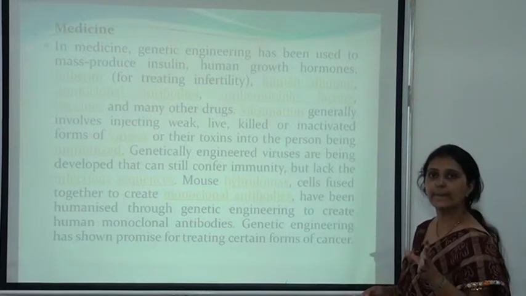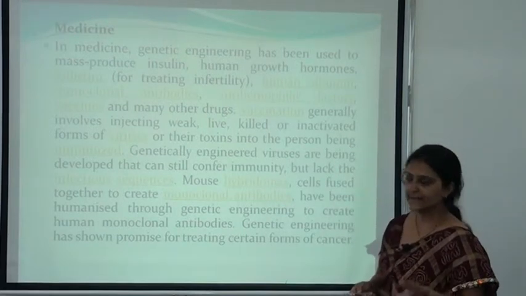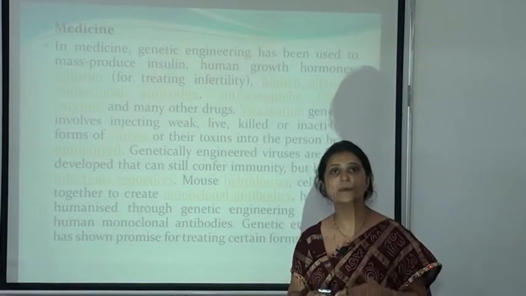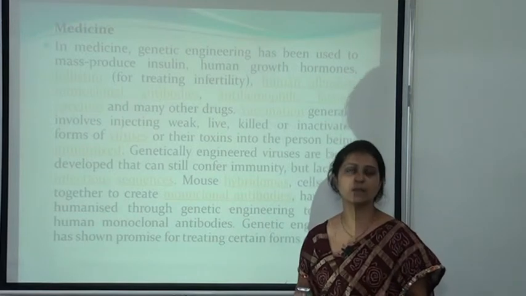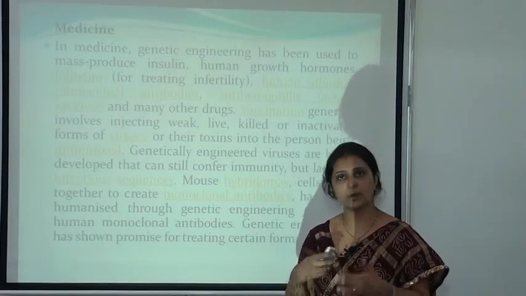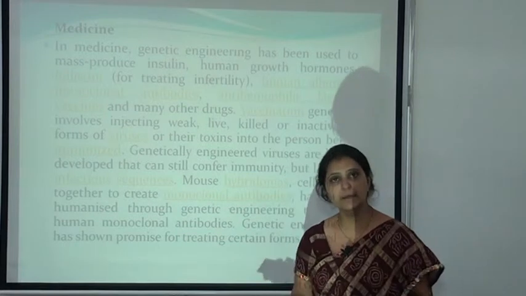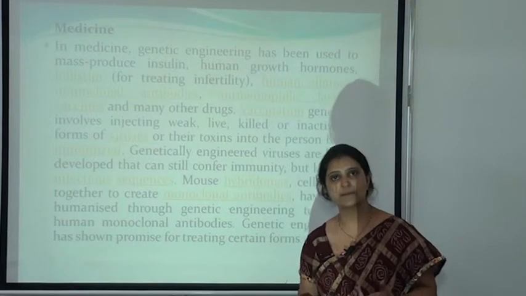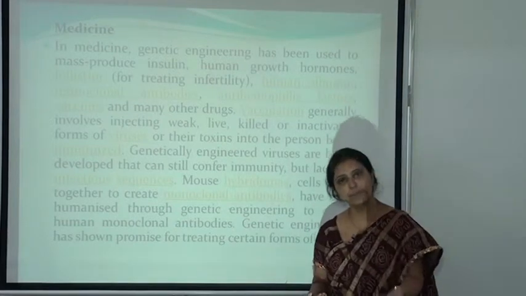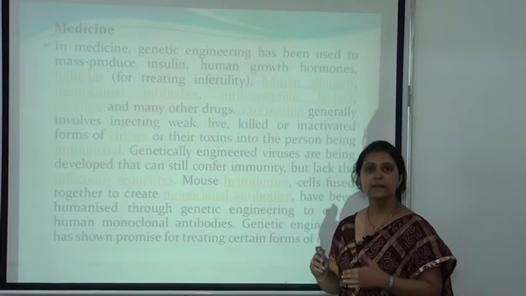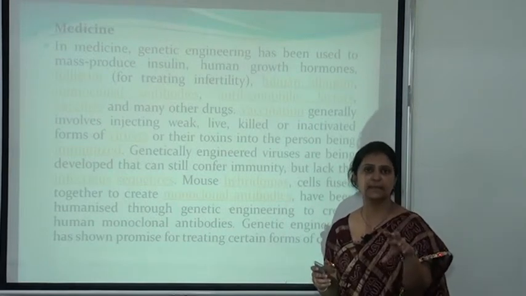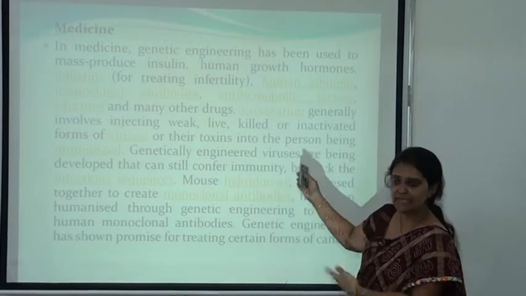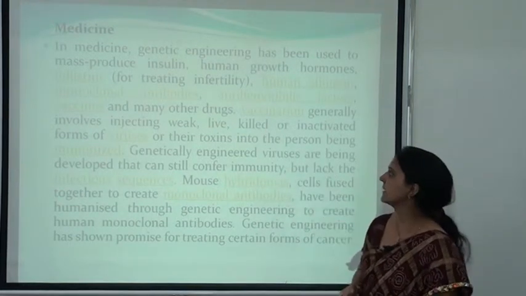Now some basic applications of DNA or genetic engineering. DNA is generally very useful for genetic engineering. By the process of genetic engineering and recombination, we can form a variety of crops, bacteria, and animals, and we can get good yield or good quality of the product. It may be bacteria, plants, or animals. So we can get the desired quality into the crop or into the bacteria, and that is known as genetic engineering. So, some basic applications of genetic engineering.